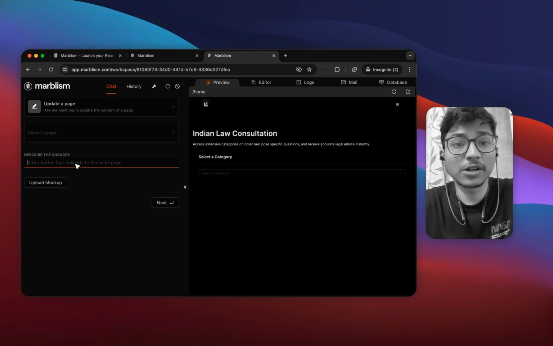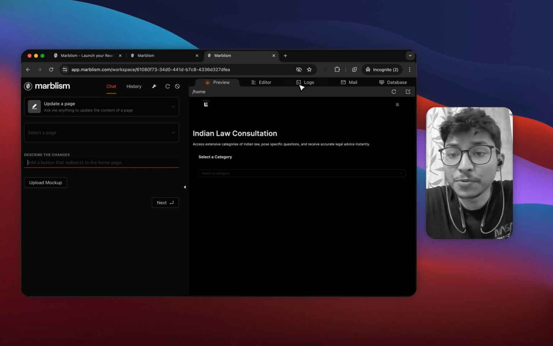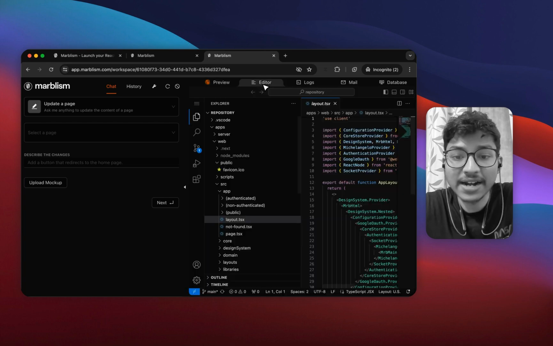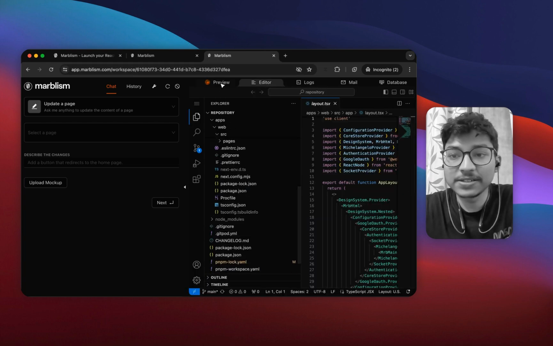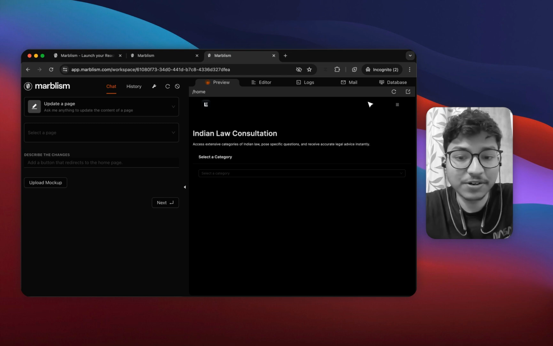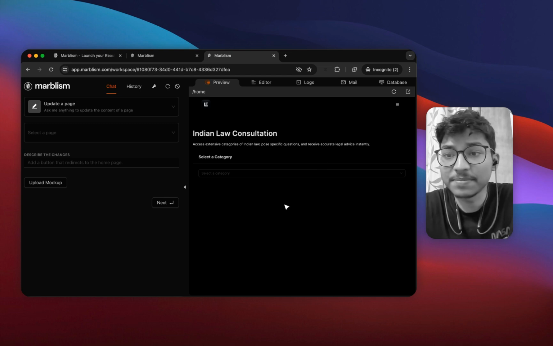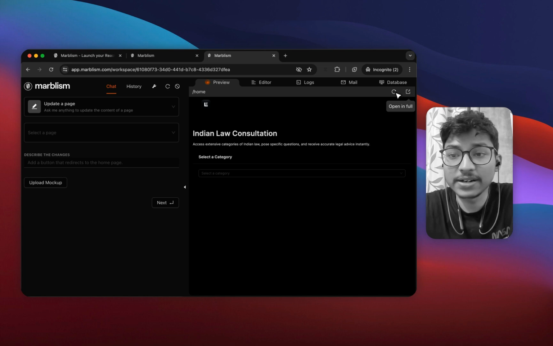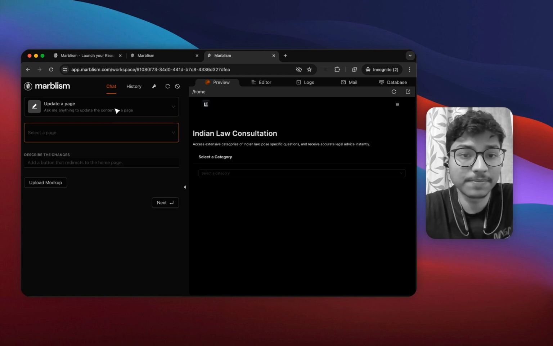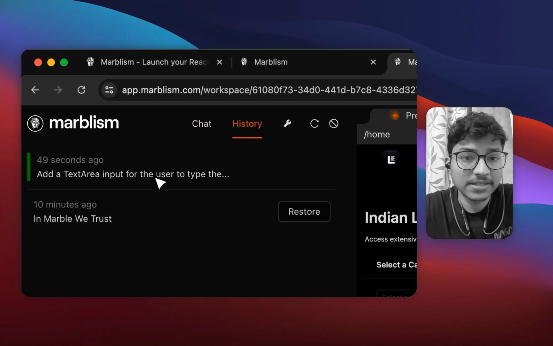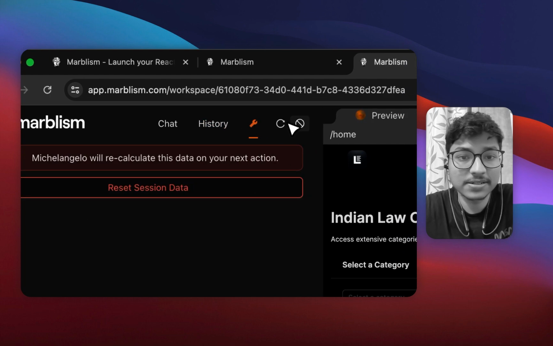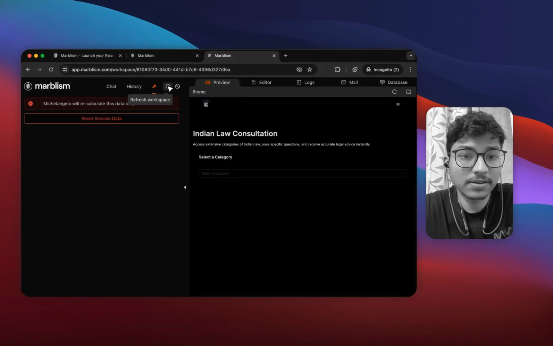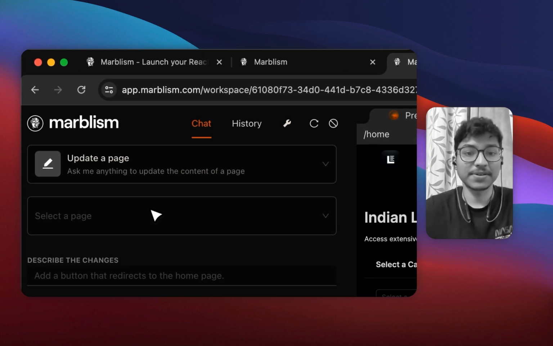If you're a coder and want to get your hands dirty, you can simply go into the editor and play with the code. Once everything is done, you can save it to your GitHub. What else? You can click here to read it in full. You can refresh the page, look at the history, reset the session and the conversation, and refresh the workspace and everything.